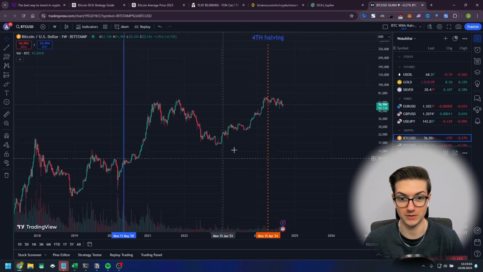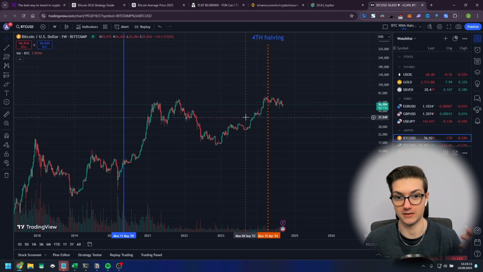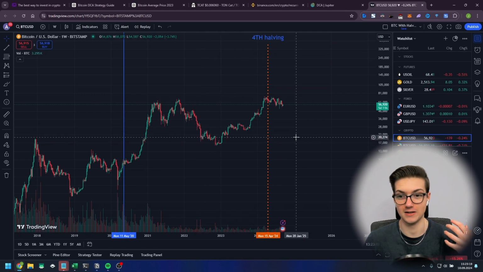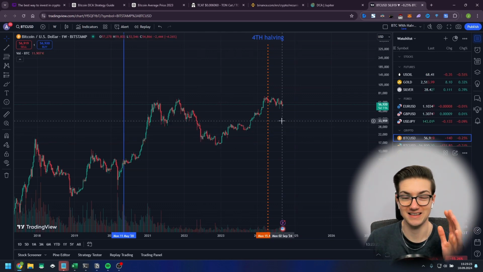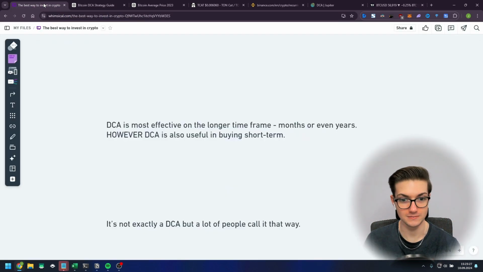Because if you started DCAing after the halving, even if you accumulated for the same amount of time, you would never be able to gather more crypto than in the bear market. So it's a perfect strategy for bear market. It is still viable to use during the bull run. And even if this strategy is better for longer time frames, you can also use it in the short term.